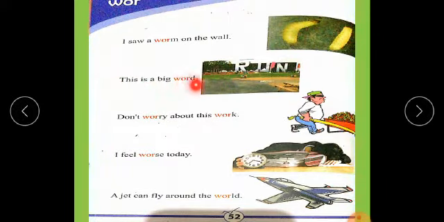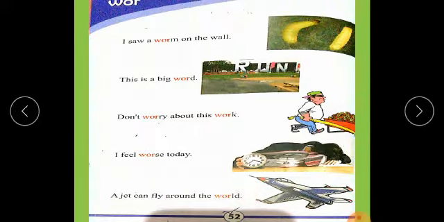This is a big word. Don't worry about this work. I feel worse today. A jet can fly around the world. This is a jet.